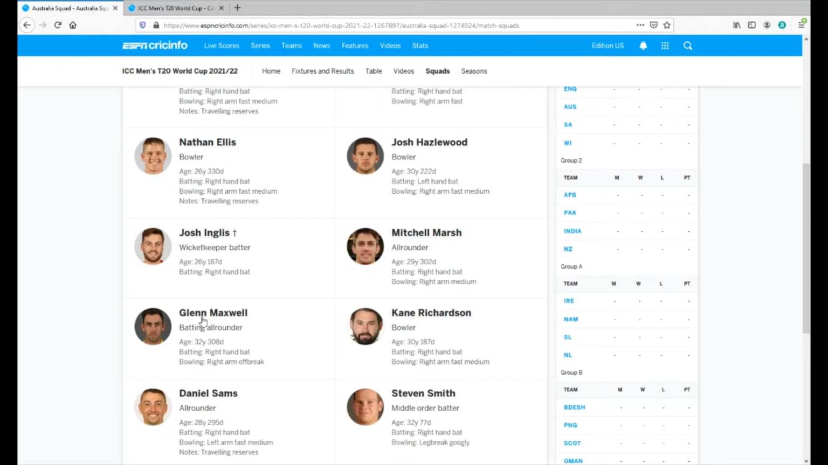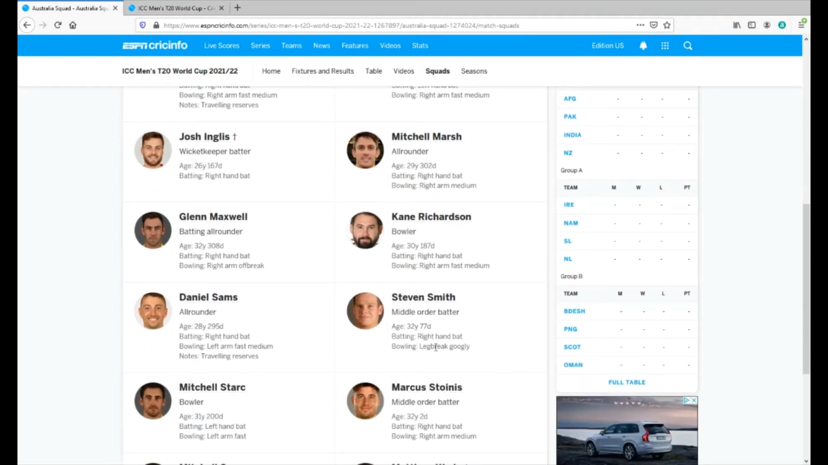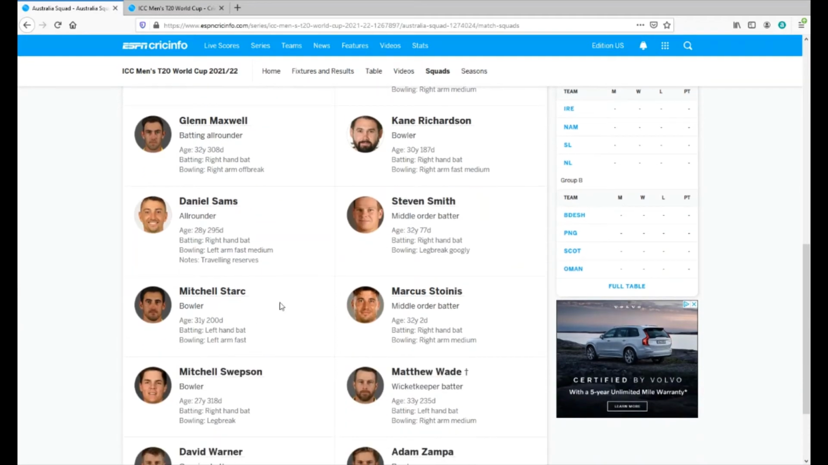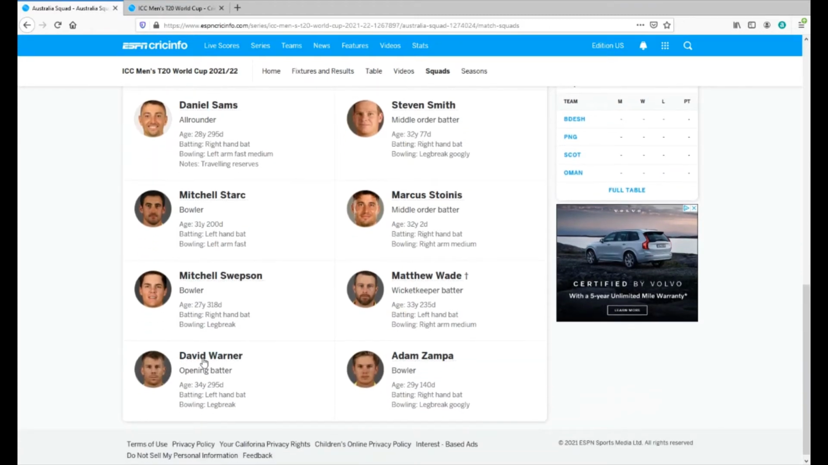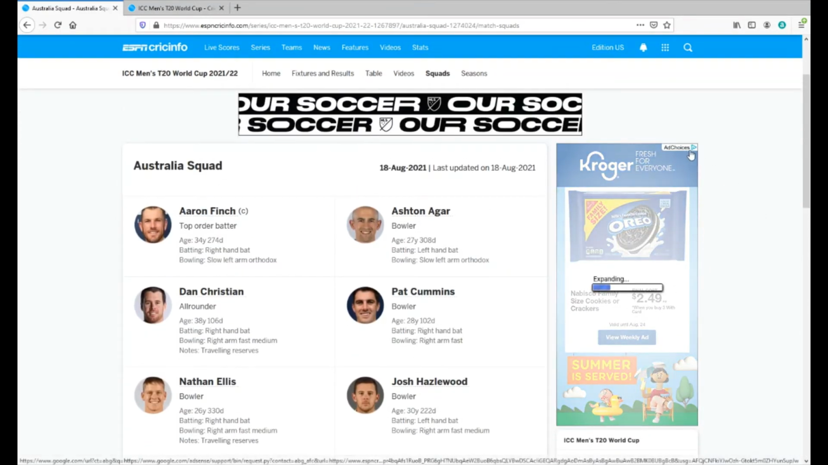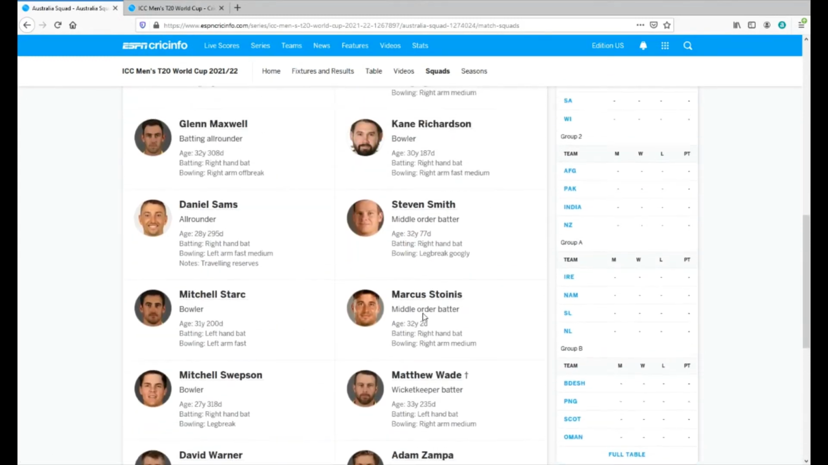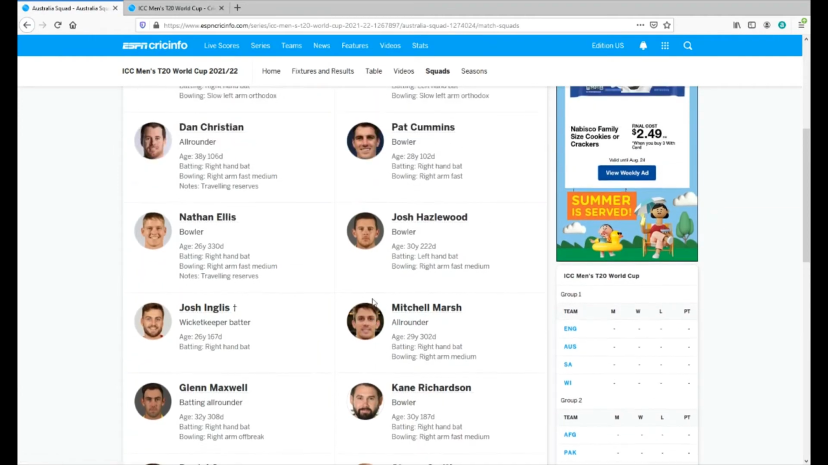Glenn Maxwell. Big Show has been selected, so welcome back to Glenn Maxwell. Kane Richardson, Daniel Sams, Steven Smith, the middle order batsman, yes sir. Leg break googly, he's in the squad for the World Cup. Mitchell Starc, Marcus Stoinis, Mitchell Swepson, Matthew Wade, David Warner, the other opening batsman, and Adam Zampa, the leg break spinner. To wrap it up, the squad you guys see right there representing Australia in this T20 World Cup.